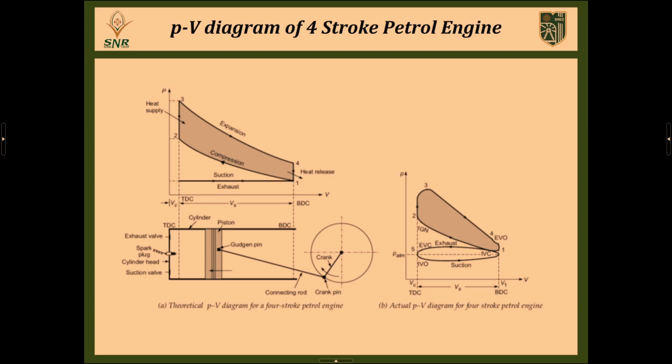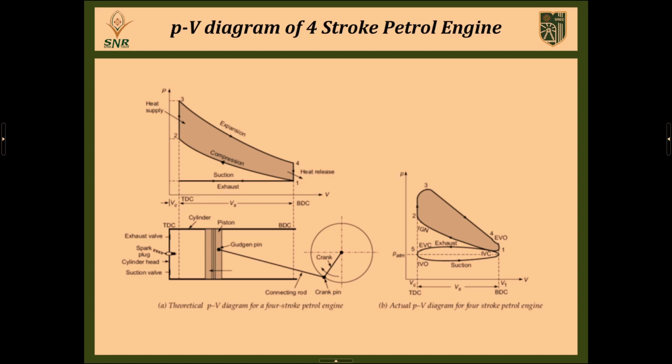So, in the petrol engine the heat supply process during the power stroke happens at constant volume, but in the diesel engine the pressure is maintained constant. That is the main difference between the petrol engine and the diesel engine. In the diesel engine we maintain constant pressure during burning of fuel, but in the petrol engine we maintain constant volume during burning of fuel.